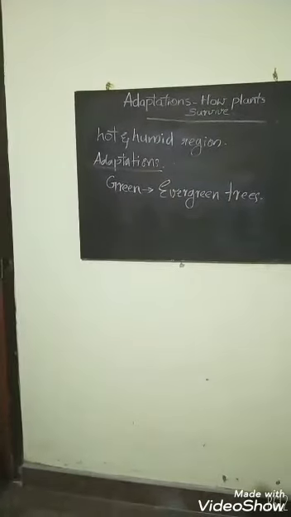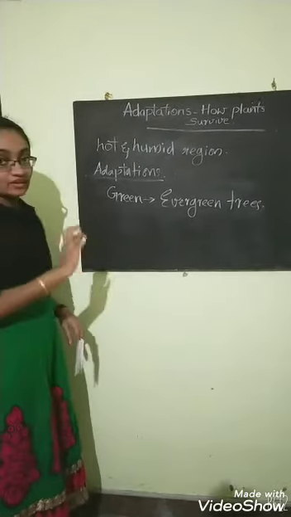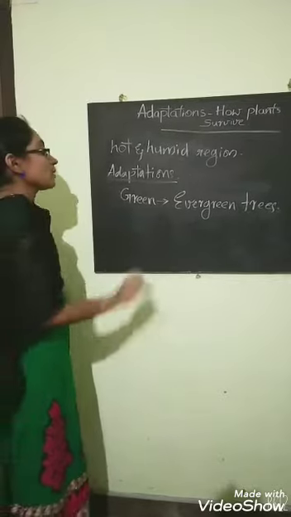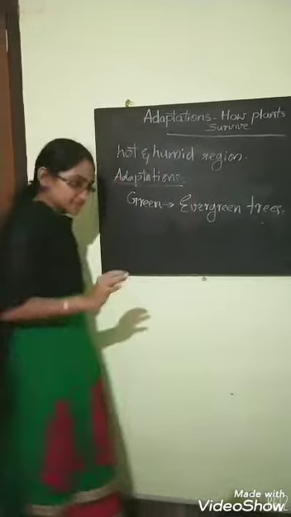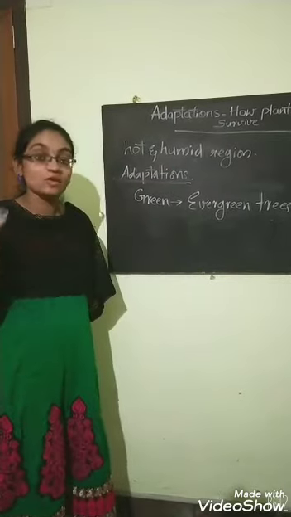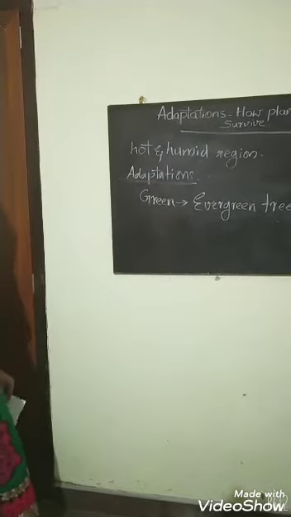They have a large number of leaves and these leaves remain green all the time, so they are called evergreen trees. This is one of the adaptations of these hot and humid region trees.